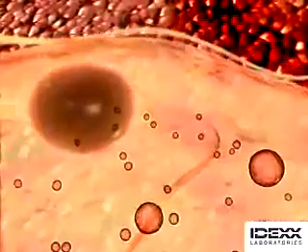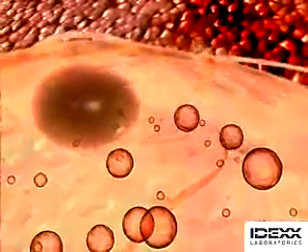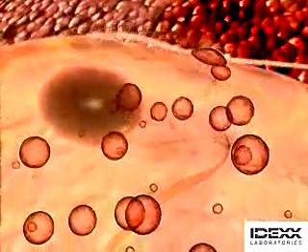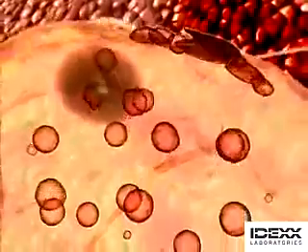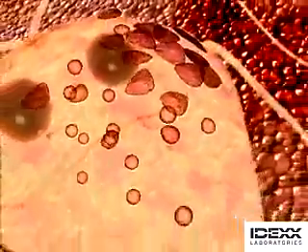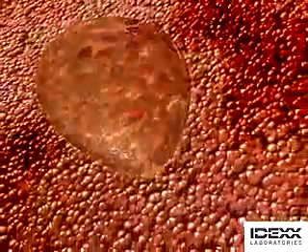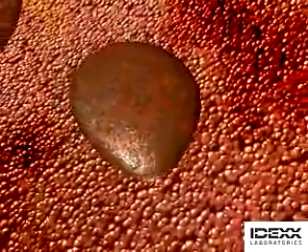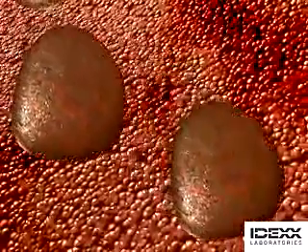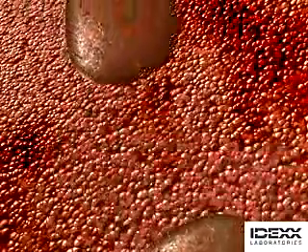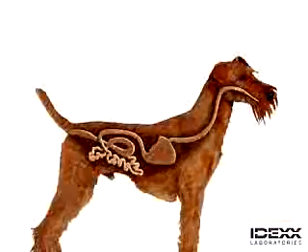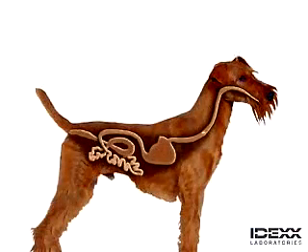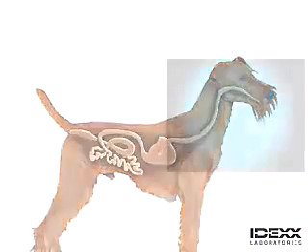Encystation-specific vesicles begin to form within the trophozoite and migrate to the surface. From these vesicles, a cyst wall protein is excreted that eventually forms the Giardia cyst. Unlike the trophozoite, the cyst is very stable outside the host, especially in cool, moist environments. The life cycle repeats when an unsuspecting host ingests the Giardia cyst.